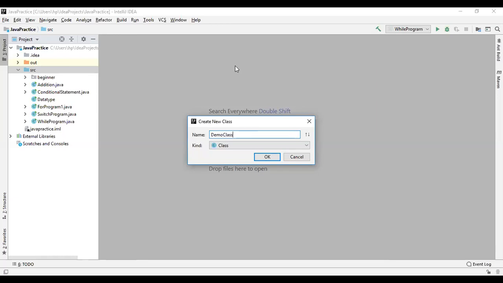As I said, the class name should start with a capital letter. So here, for Demo class, I am giving the capital letter D. I can use a small letter here, no problem, or I can use a capital letter here also. That is called camel casing. I'm using camel casing. Then after that, I click the OK button. It takes some time. Okay, so here my class is already created.